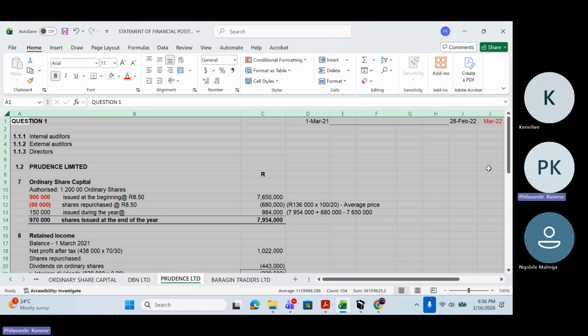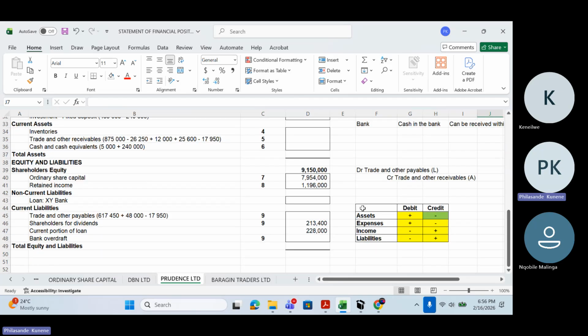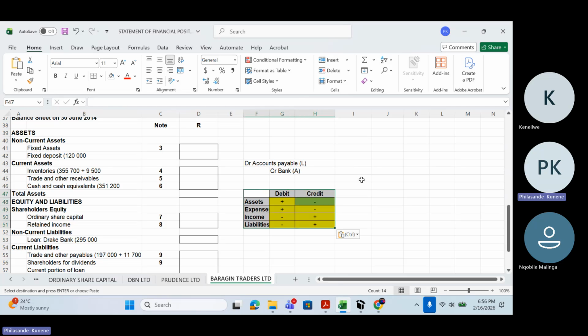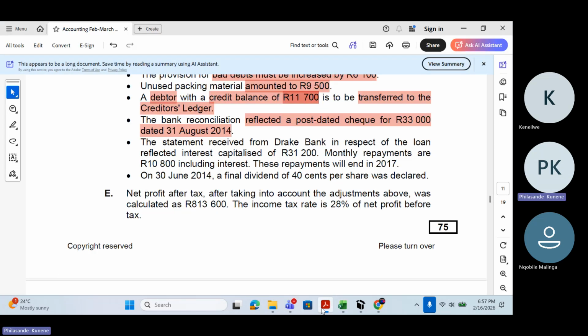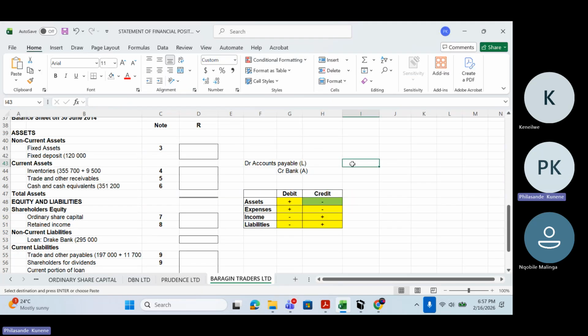We must not forget what I showed you previously. This accounting equation is very important for us to understand. Accounts payable is a liability and it decreases on the debit side. Liabilities decrease on the debit side. And how much was the amount there? 33,000. So I debited 33,000 and then I credited 33,000. When I was issuing that check, however, this check is post-dated,